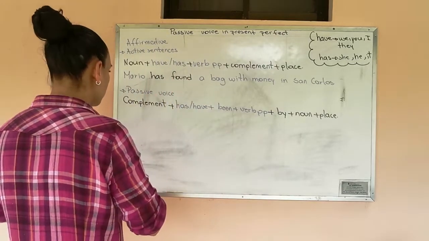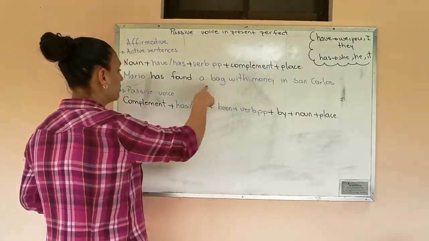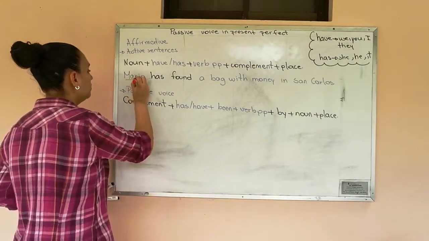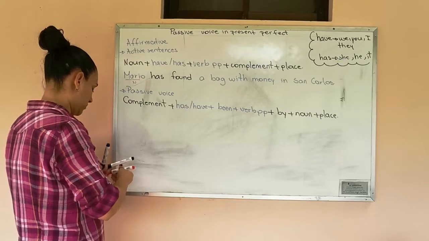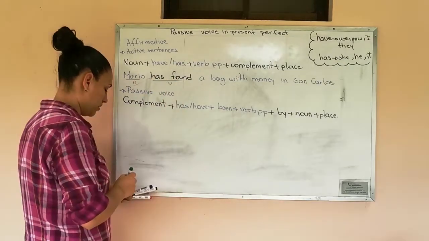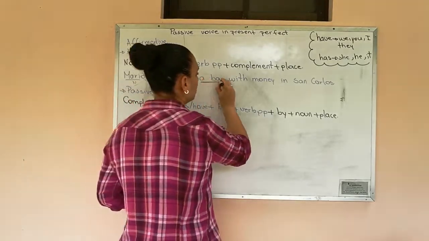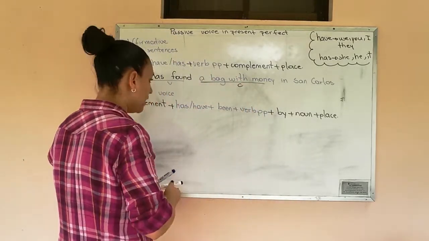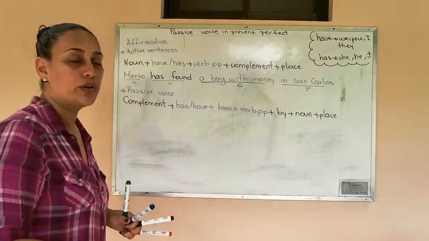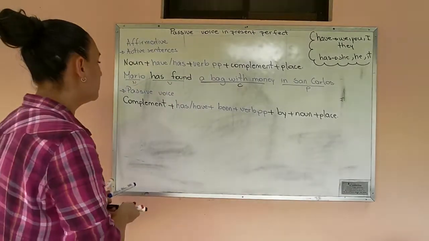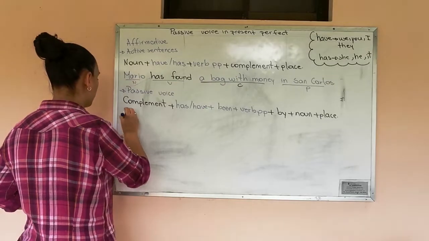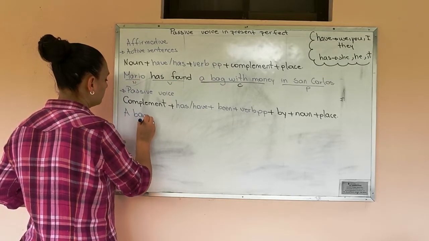Okay. We are going to identify the parts of this sentence. Mario is the noun. Has found is the verb. A bag with money is a complement. And finally, in San Carlos is the place. And we are going to rewrite this sentence into passive voice, when we start with the complement. A bag with money.